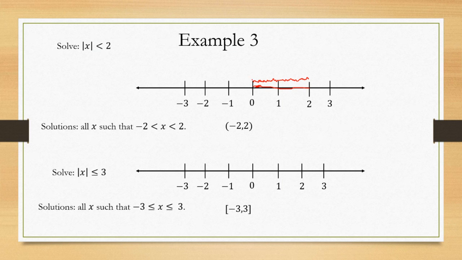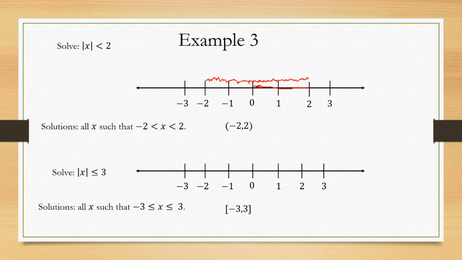No, because you can also go to the left, right? Same idea. Bear with me, I'm trying to draw this with my mouse, which is not easy. There we go, right? We stop at -2. Everything between -2 and 0 has absolute value less than 2.